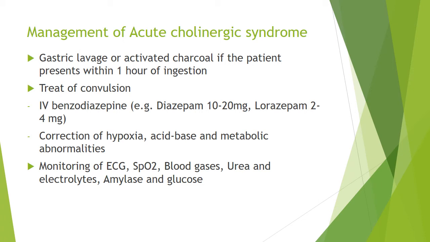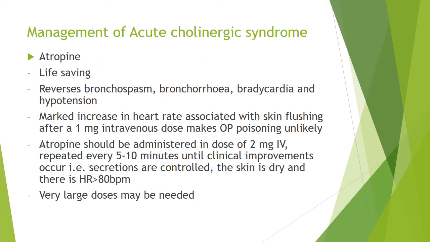Then we treat the convulsions with IV benzodiazepine: diazepam 10 to 20 mg or lorazepam 2 to 4 mg. Then we correct hypoxia, acid-base, and metabolic abnormalities. We also monitor ECG, SpO2, blood gases, urea and electrolytes, amylase, and glucose. That is the general management of the acute cholinergic syndrome.